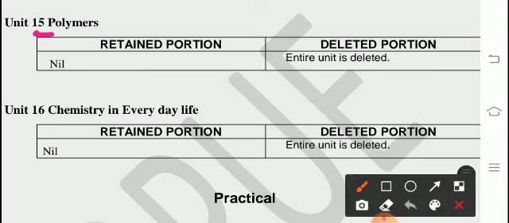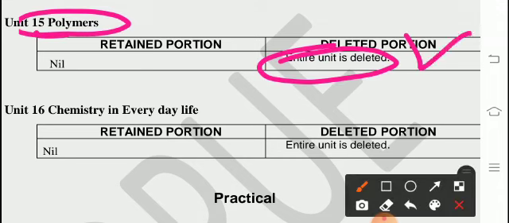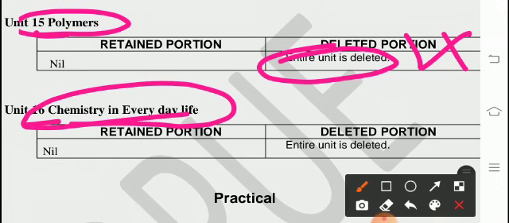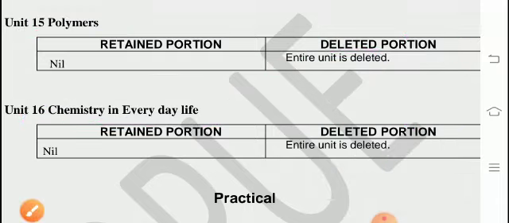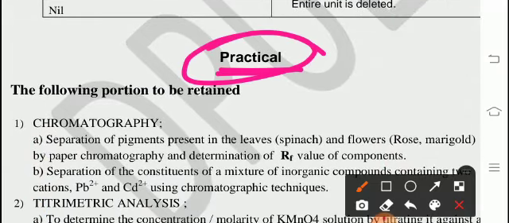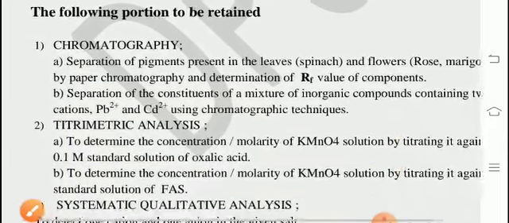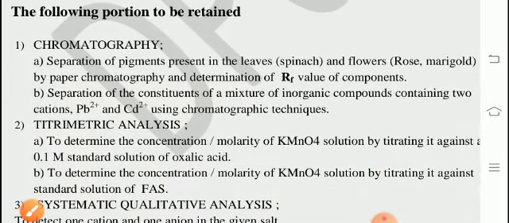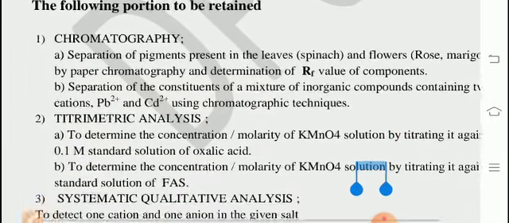From unit 15, polymers, the entire chapter is deleted. Don't read. And even the 16th unit, chemistry in everyday life, the entire unit is deleted. No need to read. Now we shall see practicals. In chemistry, practicals are also there, so you need to see which ones are there.